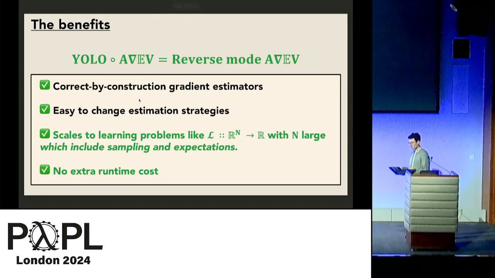And to conclude a high-level overview of our proposed automation, we inherit the beneficial properties of ADEV, including correct by construction gradient estimation for expected value loss functions and the ability to easily change estimation strategies. But in addition, our reverse mode implementation allows ADEV to derive efficient gradient estimators for problems where the program L used in the loss has a high input dimension to small output dimension, and includes sampling and expectation, as is covered in ADEV. In addition, for the restricted language that we studied, which is practically equivalent to JAX's subset of Python, our transformation is compile time only, meaning there's no extra runtime cost induced by our transformation.